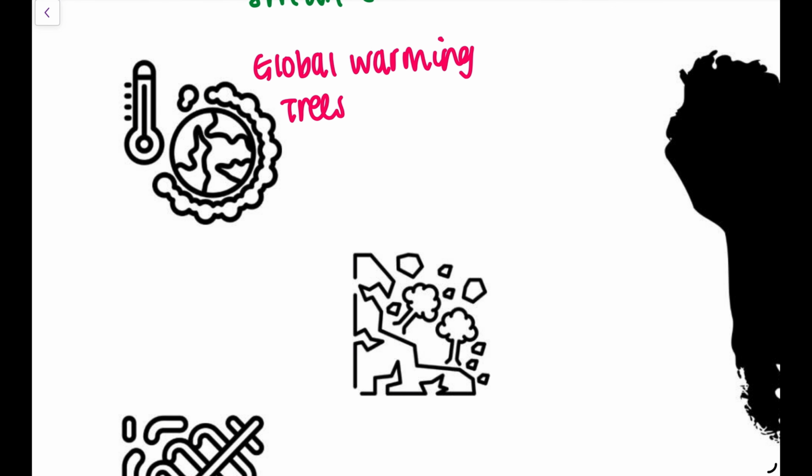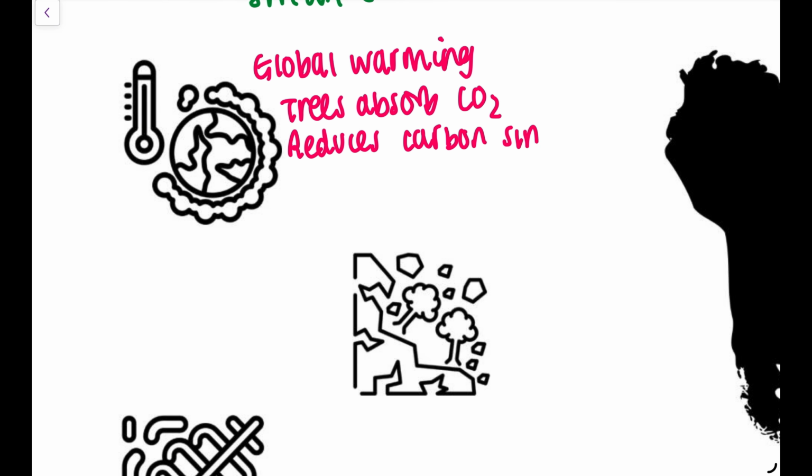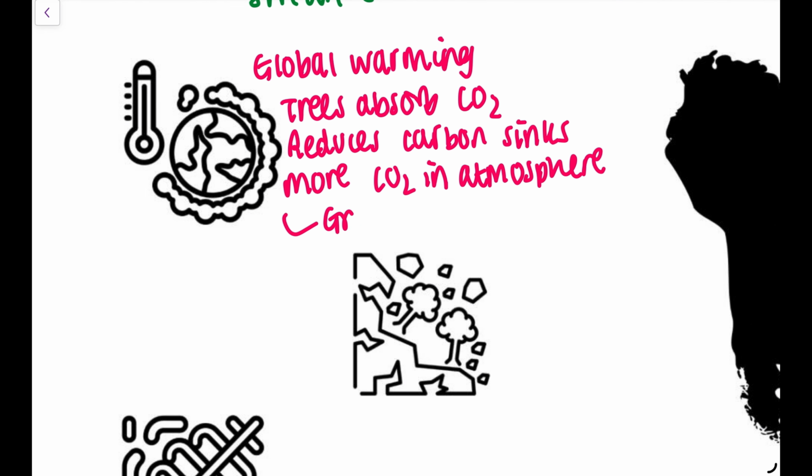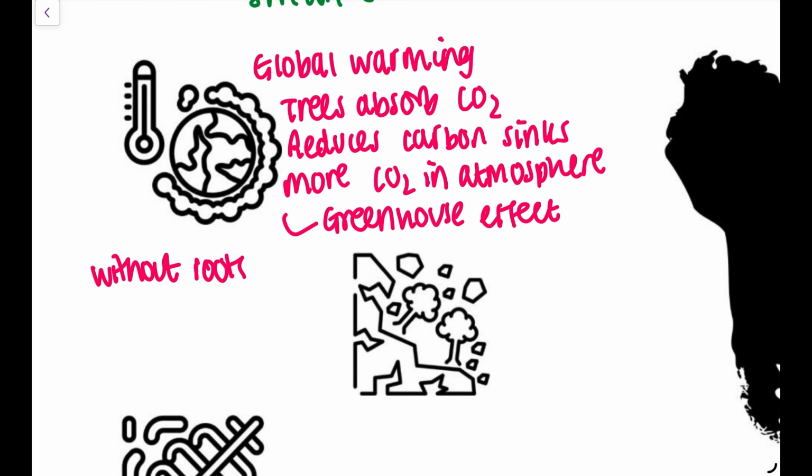Now, we've talked about the causes. Let's look at the impacts. The impacts are mainly negative. Obviously, the first one is that deforestation contributes to global warming. Trees absorb CO2. When trees are cut down, we don't have that carbon sink anymore, and there's more CO2 in the atmosphere. We know that this increases the greenhouse effect and therefore accelerates global warming, where solar radiation is trapped within our atmosphere, heating up the earth.